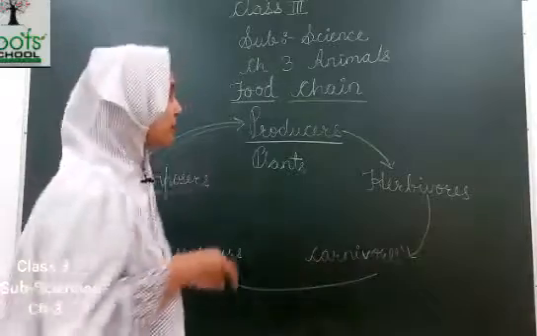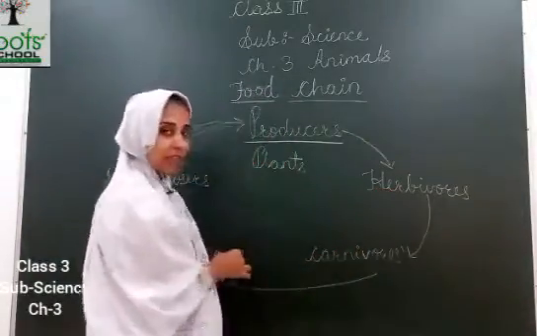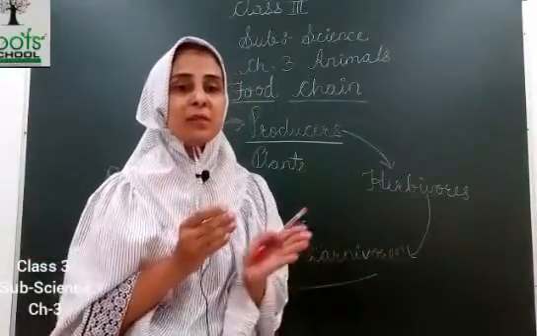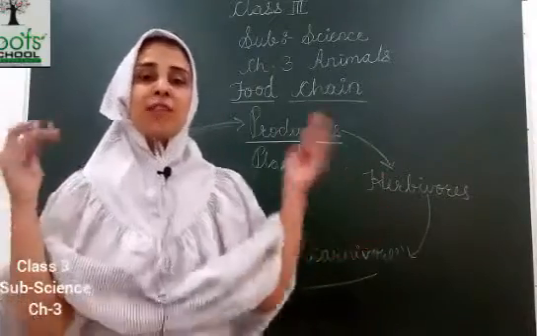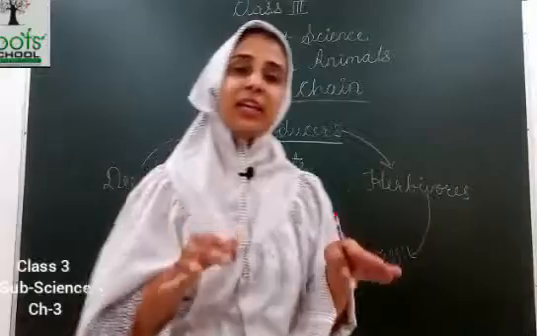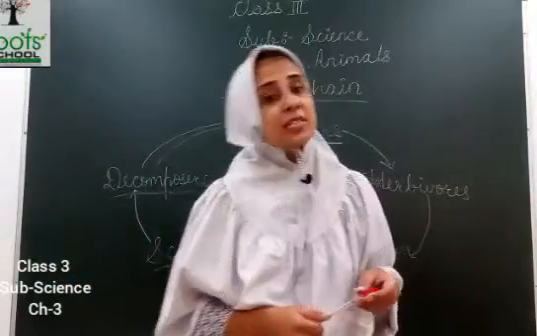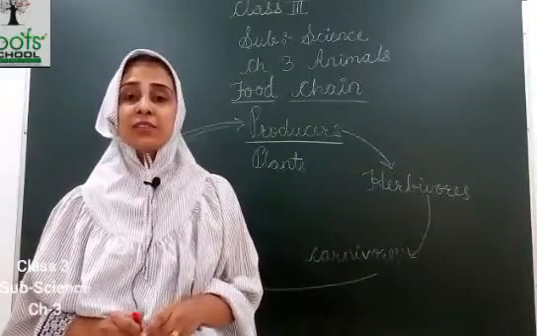So it is not compulsory that it is always herbivorous, then carnivorous, and then scavengers. There could be more carnivorous: small animals are eaten by big animals, and then big animals are eaten by even bigger animals. And when these bigger animals are dead, they are fed on by scavengers. So this is a life cycle.